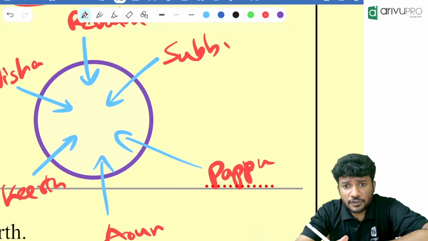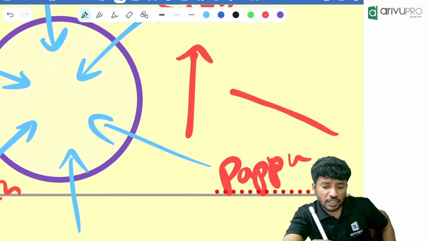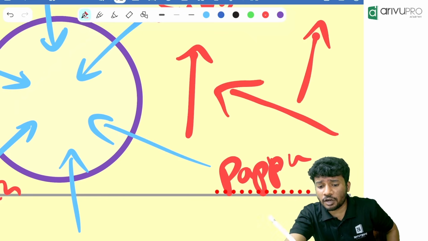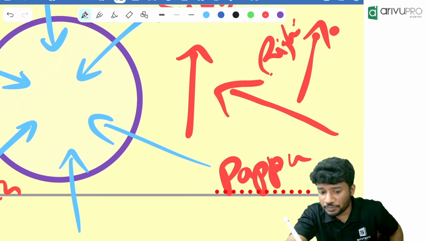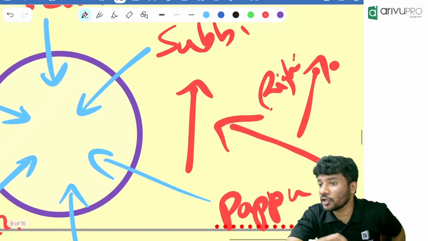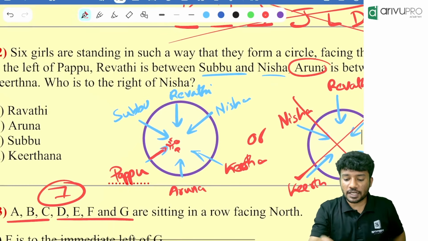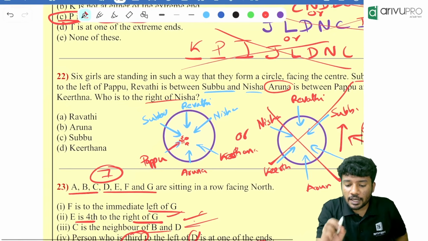Now my next question, Papu is over here. Is Subbu to the left of Papu? Is to the right of Papu. Look here, a person is looking in this direction. Obviously it is the west direction. West ka top is always what? Right. Right is what? North. Correct? That means, is this correct? No. The second drawing is wrong. Only which drawing is correct? The first drawing is correct.